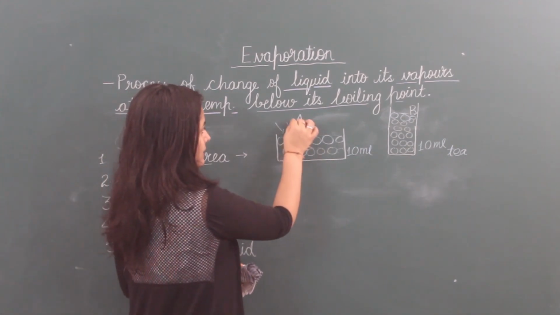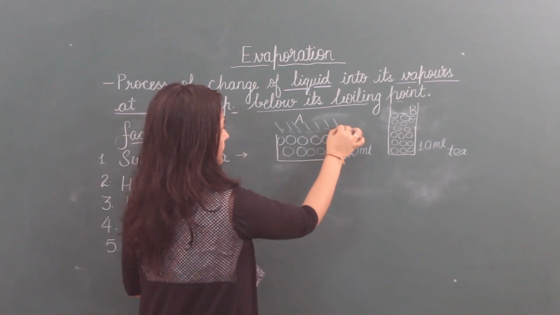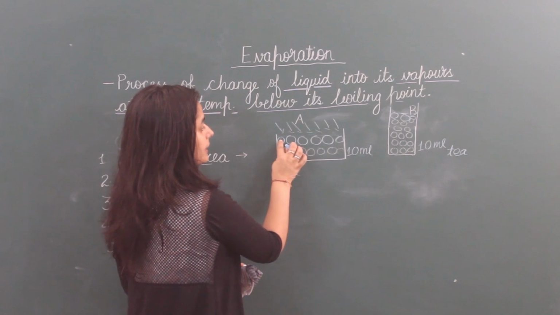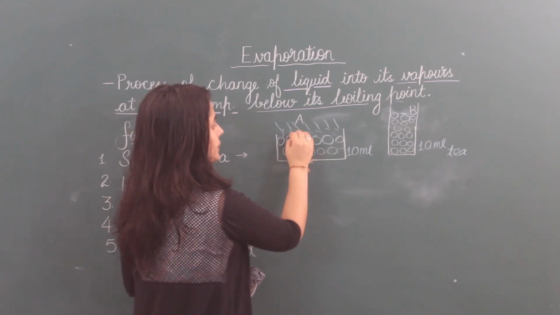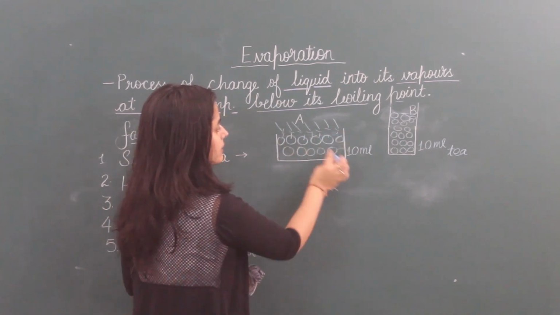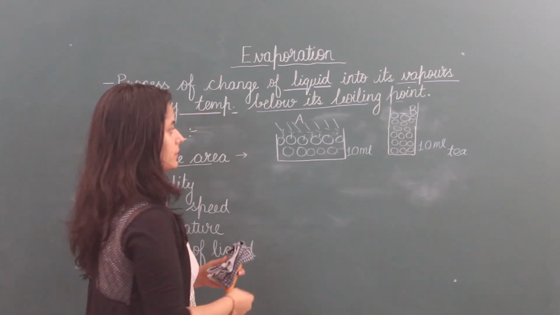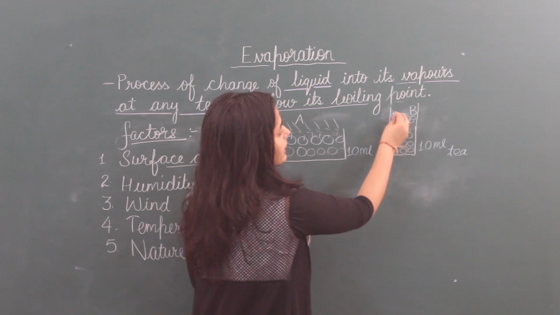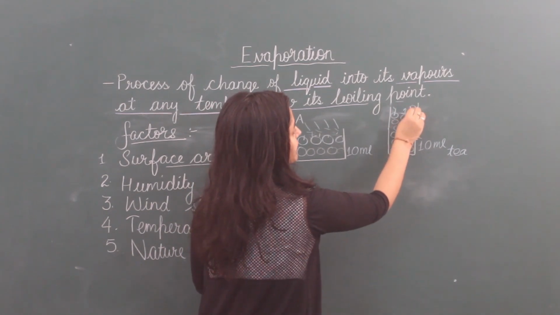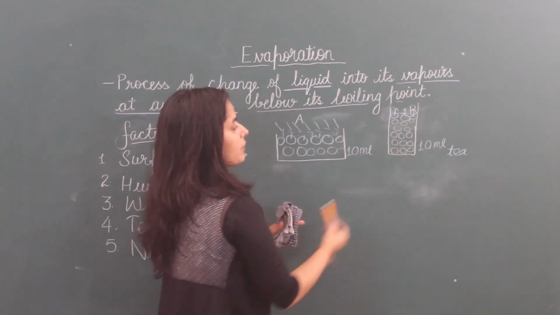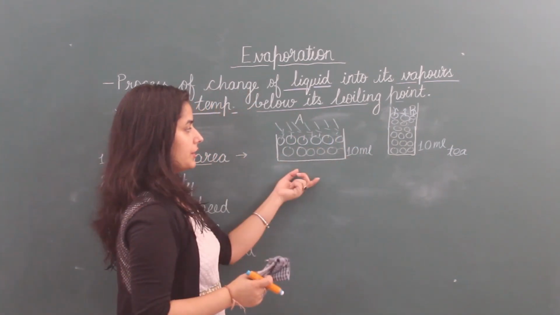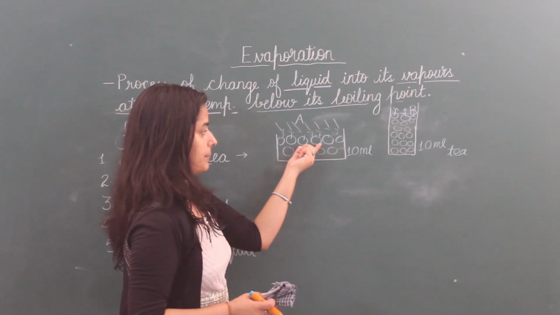Container A particles are taking heat from the surroundings. So at a time these particles will convert into vapors and only these particles are left. And here, only these particles will convert into vapors and only these will lose their heat, but here all are losing their heat to convert into vapors.